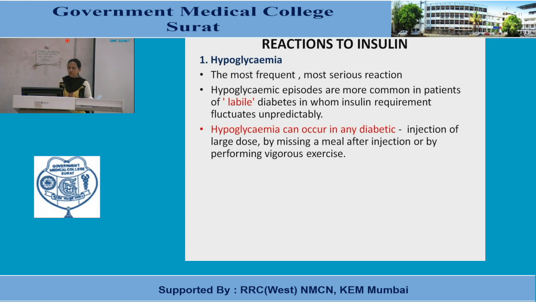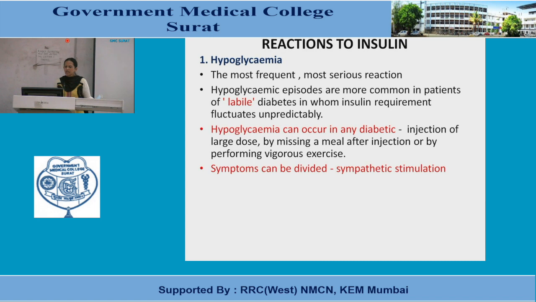After half an hour or after 10 minutes or after 20 minutes, it is necessary to have a meal to avoid hypoglycemia. Or by performing vigorous exercise, there is increased peripheral utilization or consumption of glucose by muscles, so blood level will decrease. That is also a reason for hypoglycemia in case of diabetes.